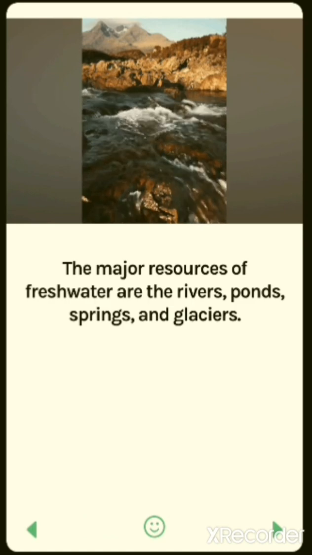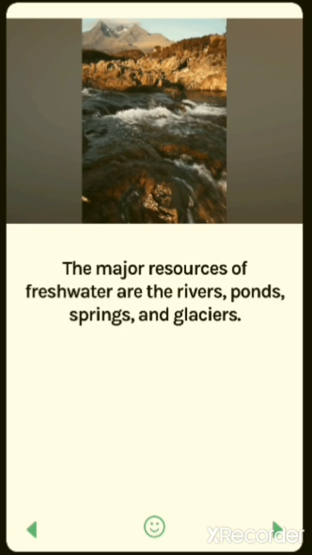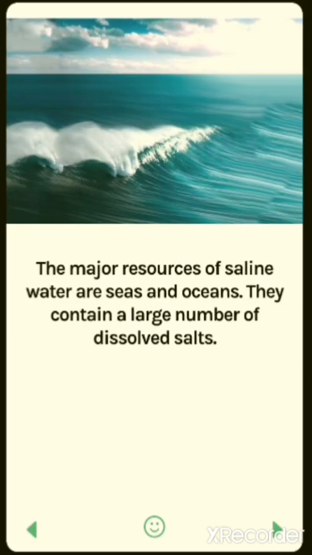The major resources of fresh water are rivers, ponds, springs and glaciers. These are the major resources of fresh water, meaning the water which we drink, and only 1% of this water is available on the earth.